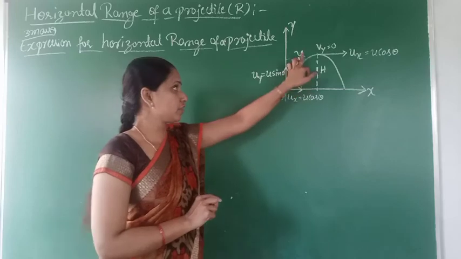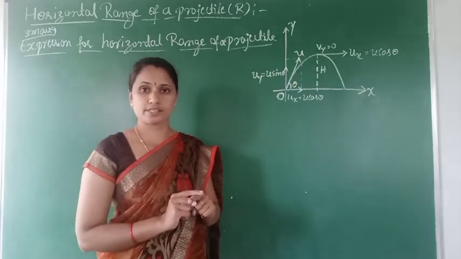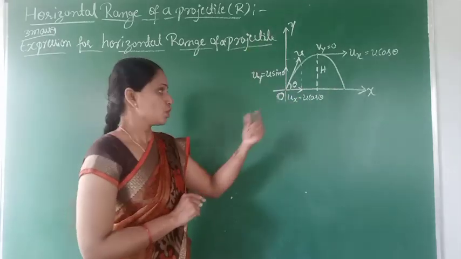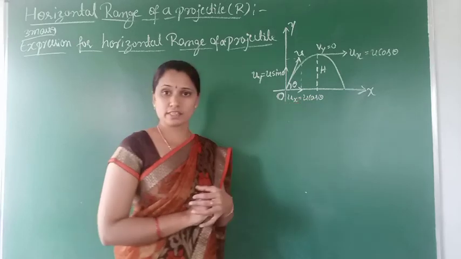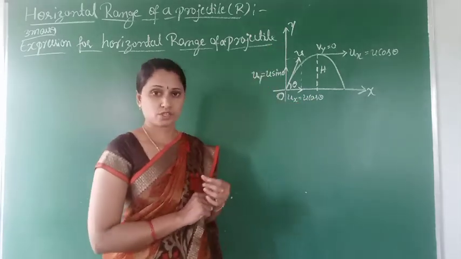Clear? So here the initial velocity of projectile u can be resolved into two components. One is the horizontal component, another one is the vertical component. The horizontal component we represent as ux, and the vertical component of velocity becomes uy. Clear?